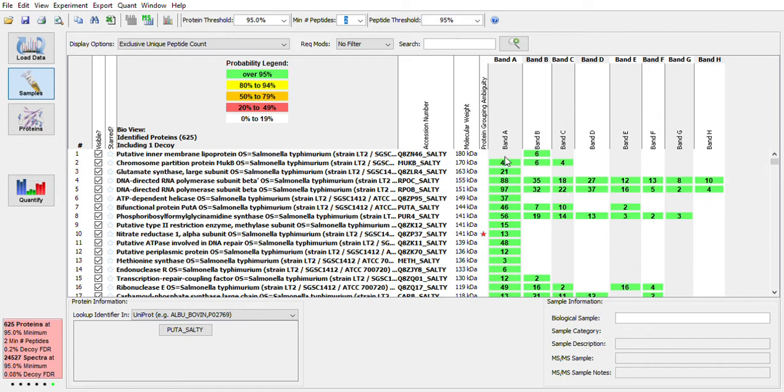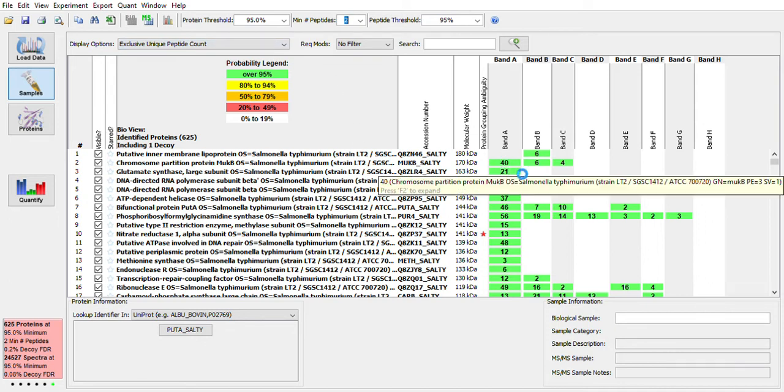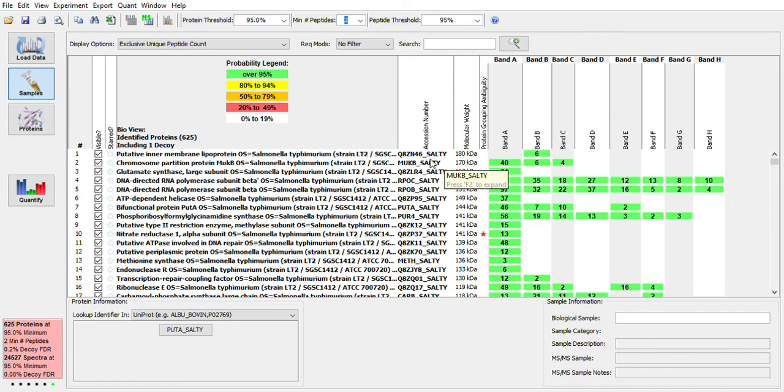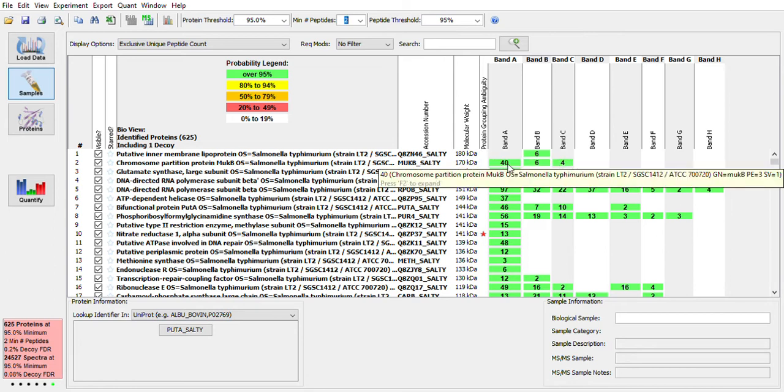Now the values that are represented in these squares are dependent on what we have chosen in this display option drop-down. So right now we have it set to exclusive unique peptide count. So again, this refers to the number of different peptide sequences that we detected and identified for this protein in this sample. So in this case, for this particular protein, we detected and identified 40 unique peptide sequences, which all mapped back to this protein. And that is specific for this particular sample, sample A.